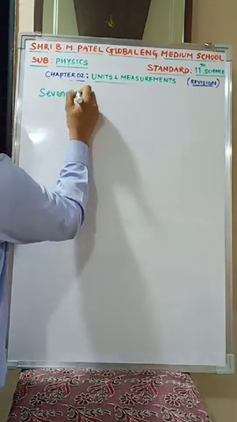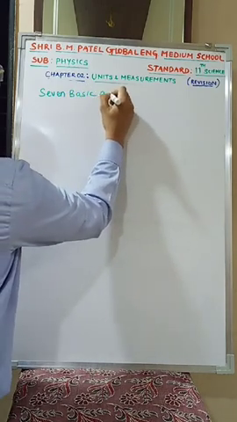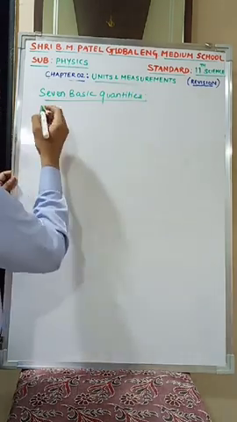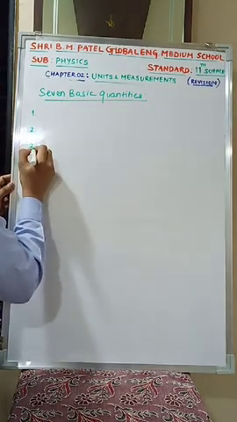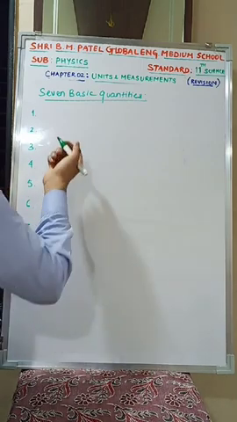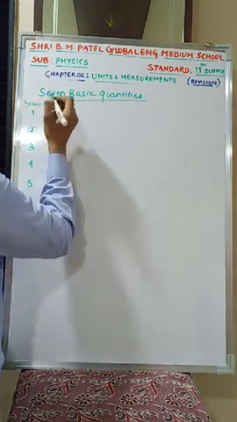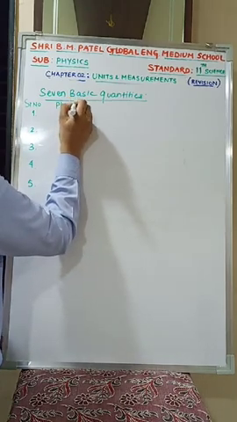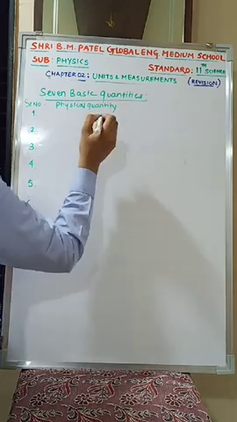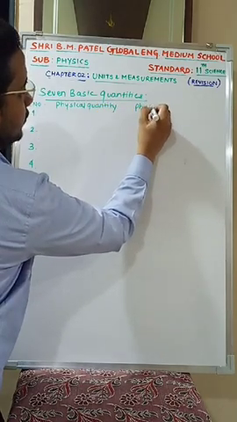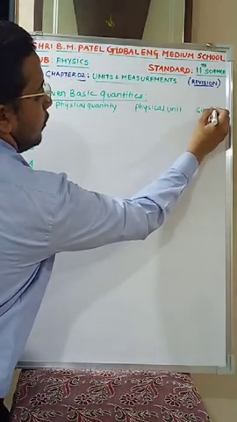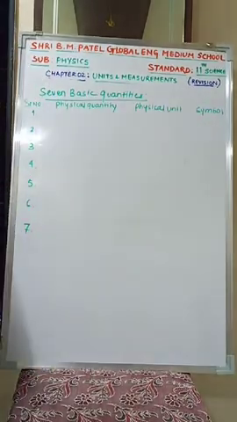Seven basic quantities. The 7 basic quantities I can list as first, second, third, fourth, fifth, sixth, seventh. This is the serial number. Physical quantity I can list over here, physical unit I will write over here, and I'll write the symbol of the unit. Is this clear?